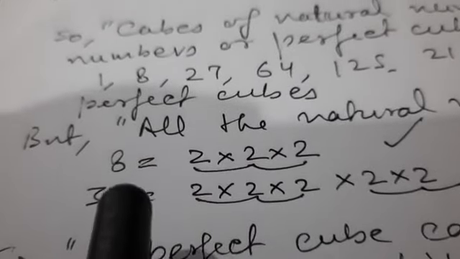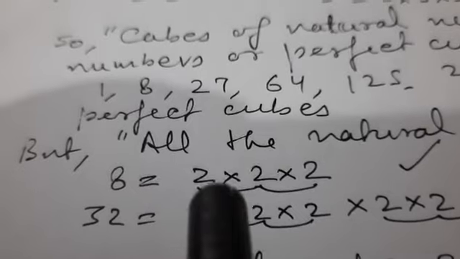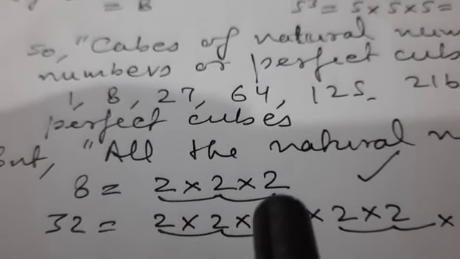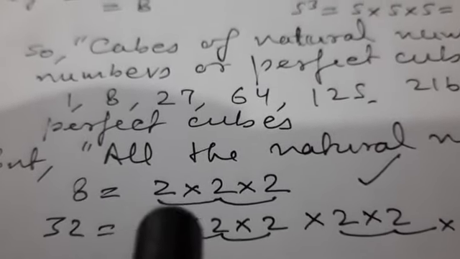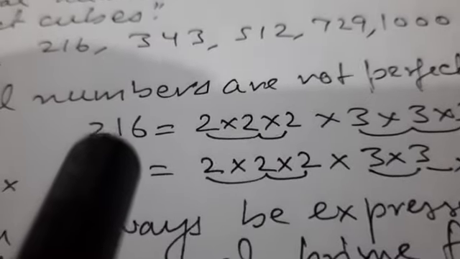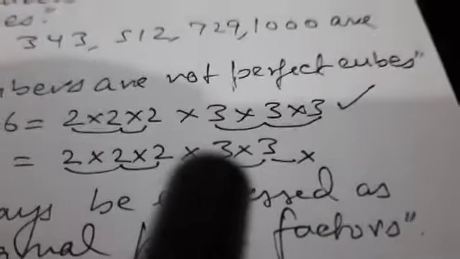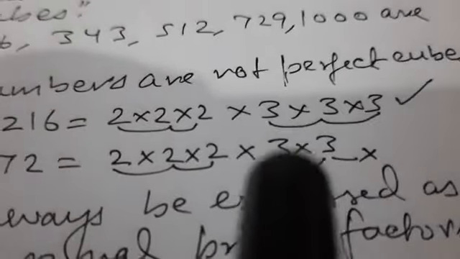I have taken few examples here. 8 we can write as 2 into 2 into 2. So we have a triplet of 2 here. 216, if we factorize into prime numbers, we get 2 into 2 into 2 into 3 into 3 into 3.